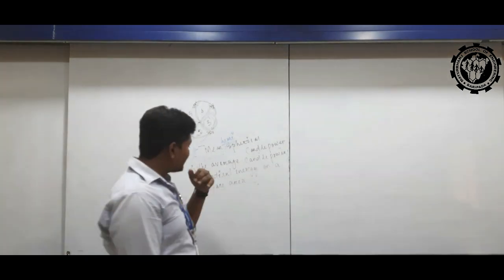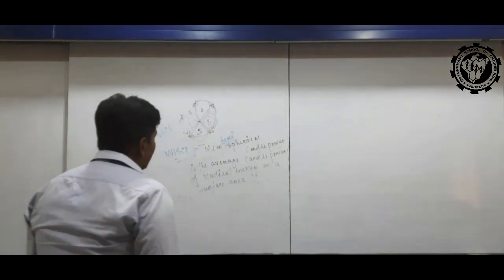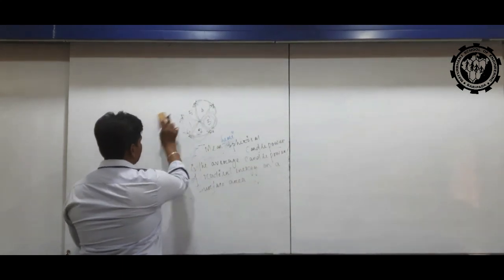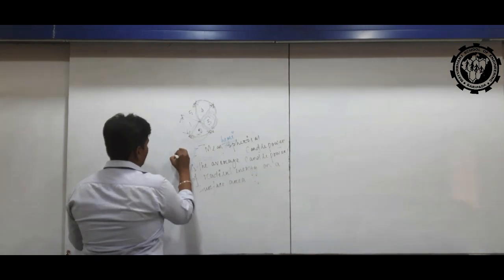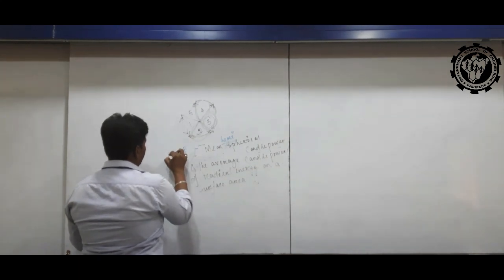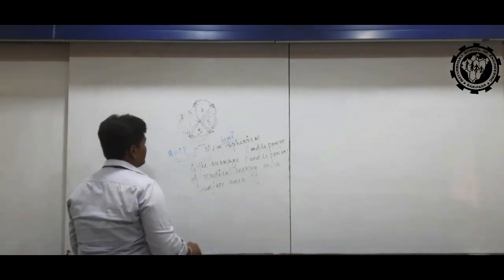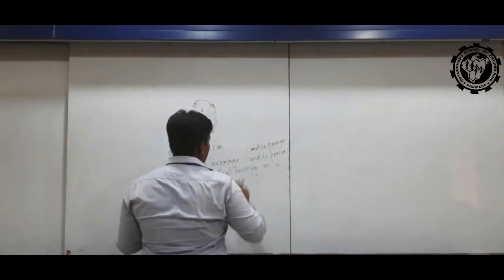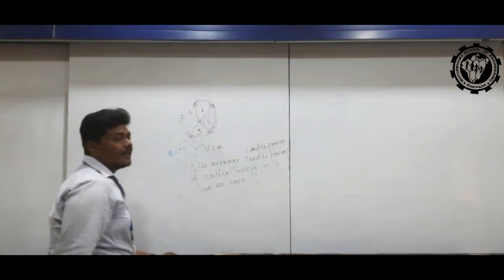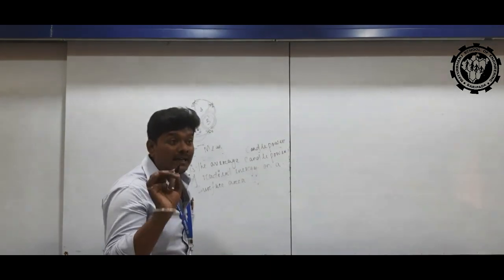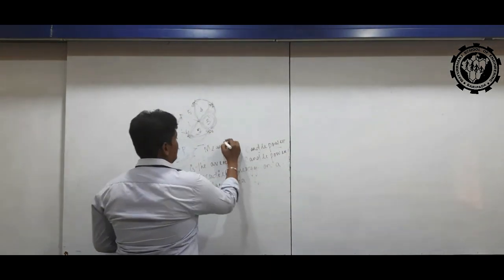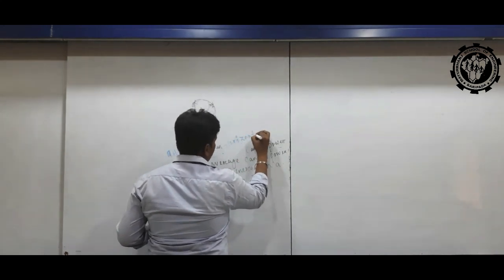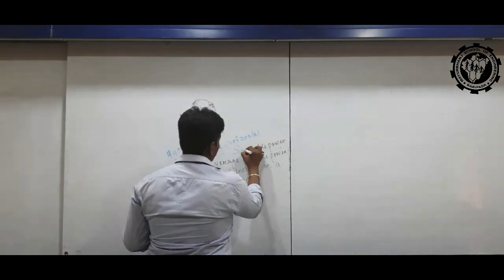Okay. Then another formula is MHCP. What do you mean by MHCP? MHCP is defined as the mean horizontal candle power.